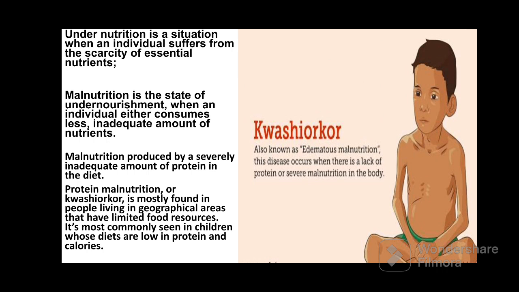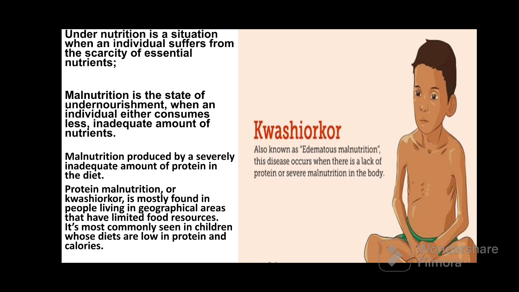Now some conditions occur due to malnutrition. Those children who are not getting a sufficient amount of protein may suffer from Kwashiorkor.